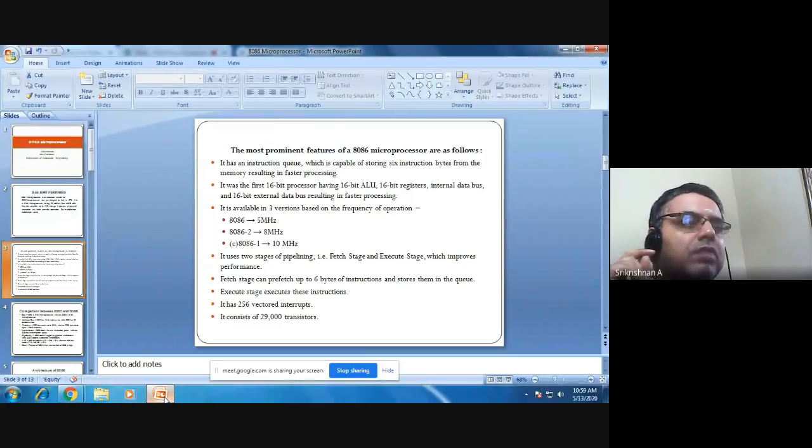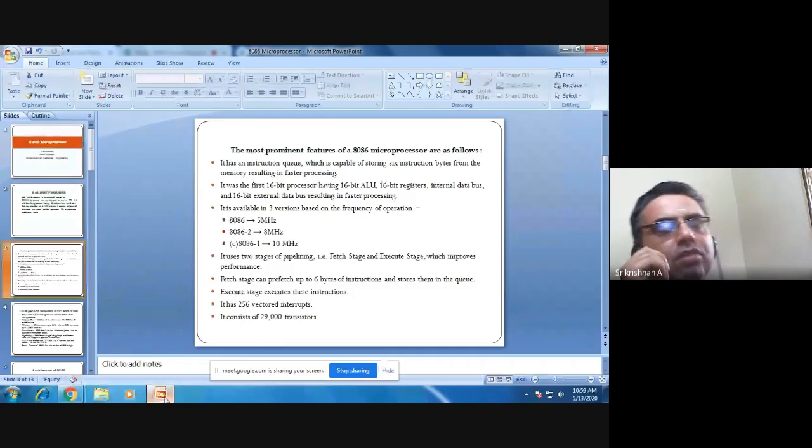This is very much part of your 8086 and subsequent microprocessors. The fetch stage takes certain instructions beforehand, gets them from the memory and stores them in a queue. First thing done. The execute stage is going to run these instructions.